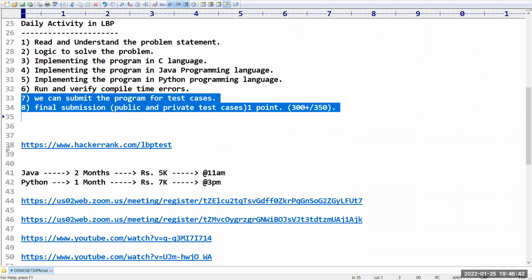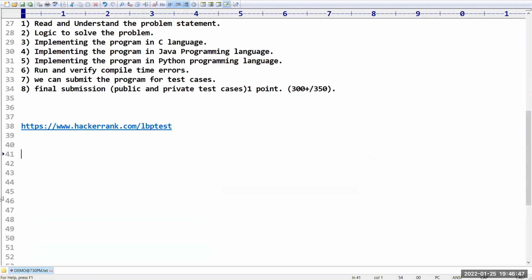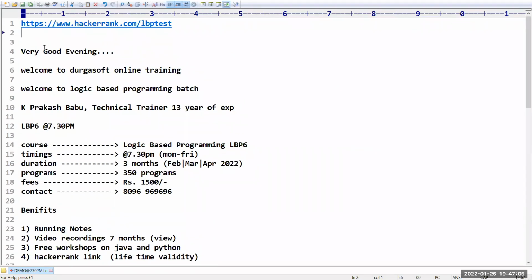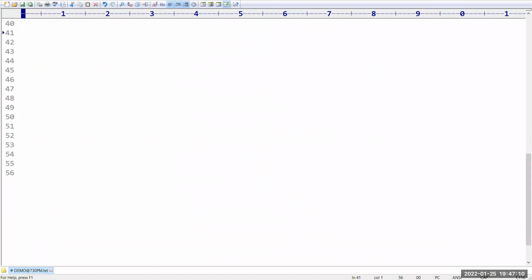Some sample test cases we already have, in the LBP test link. It is a free link, only for demo purposes. Once we regularize the batch, we will create a new link in which I will add all the programs. In our regular sessions, all the links will be at the top of our document. In today's session, maybe some new people may be here, so you can refer to the previous class on our YouTube.